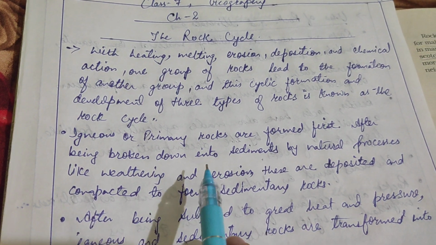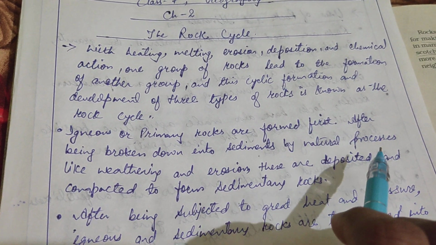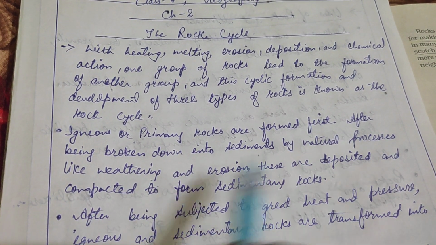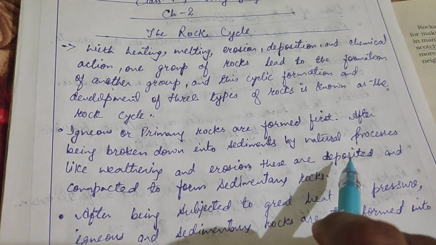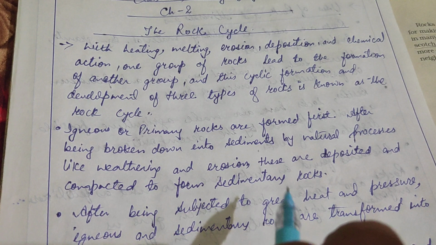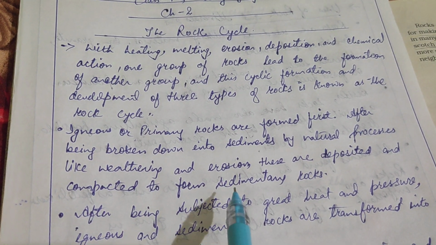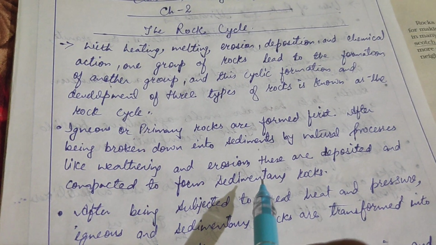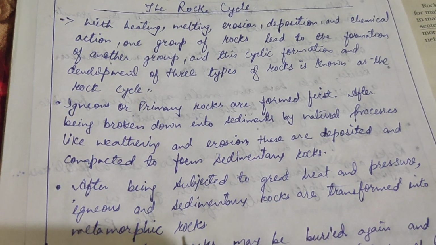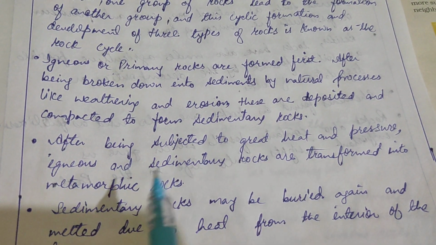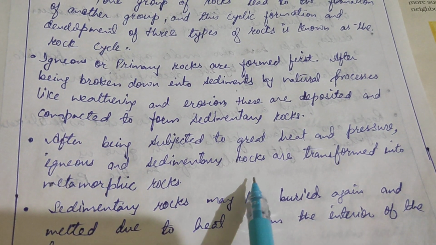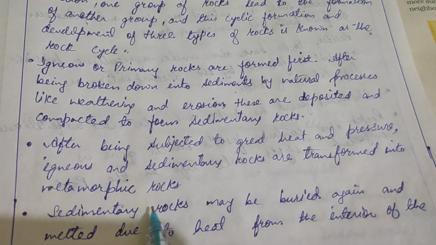After being broken down into sediments by natural processes like weathering and erosion, these are deposited and compacted to form sedimentary rock. Okay, in this way sedimentary rocks are formed. And after that, after being subjected to great heat and pressure, igneous and sedimentary rocks are transformed into metamorphic rock.